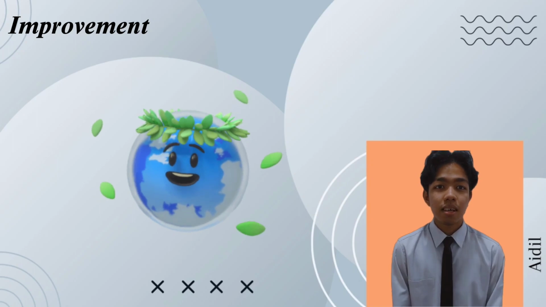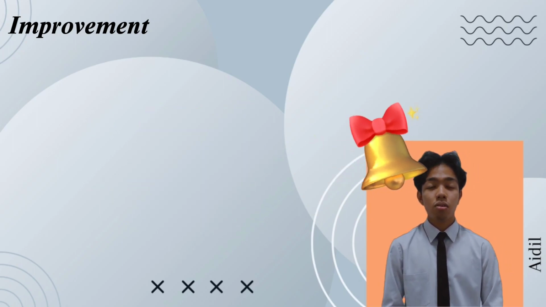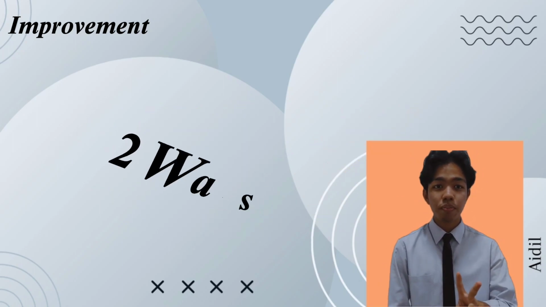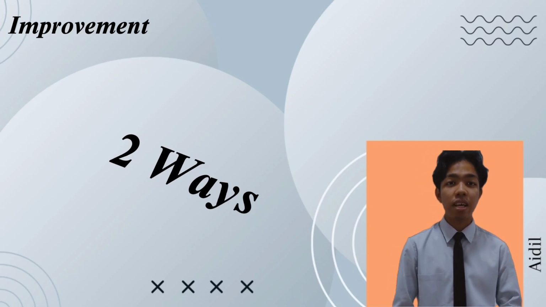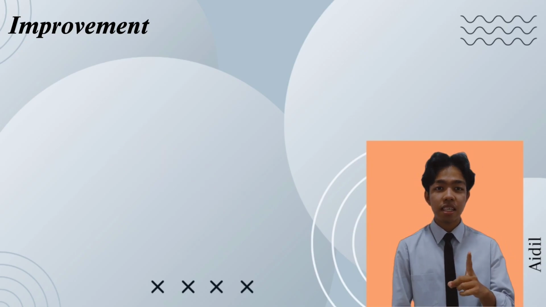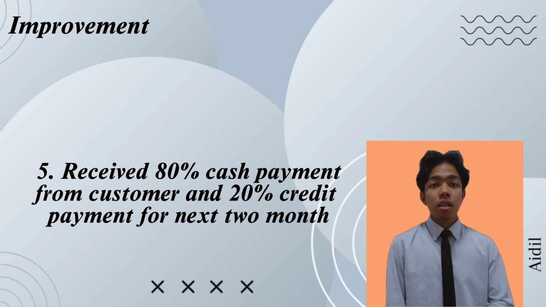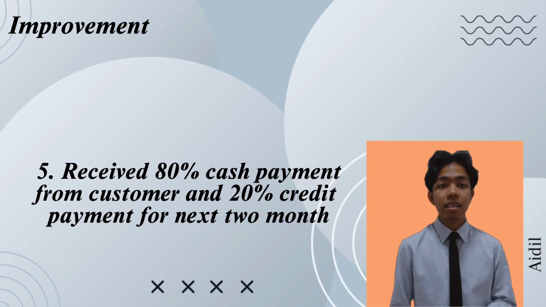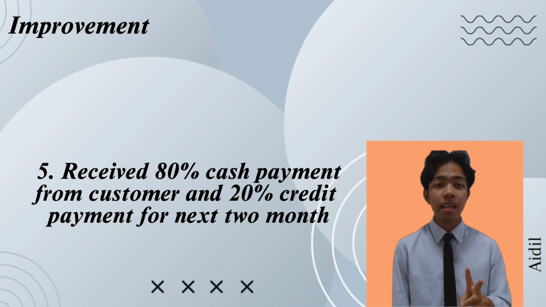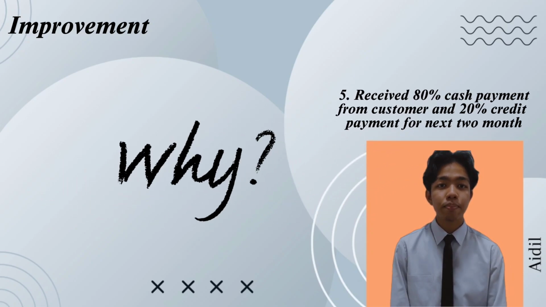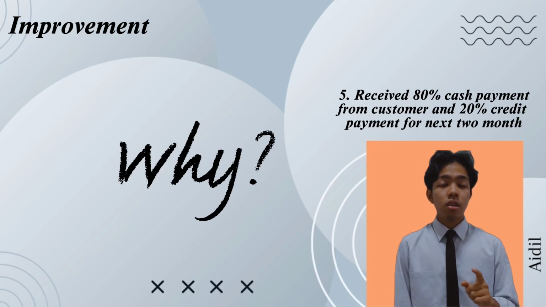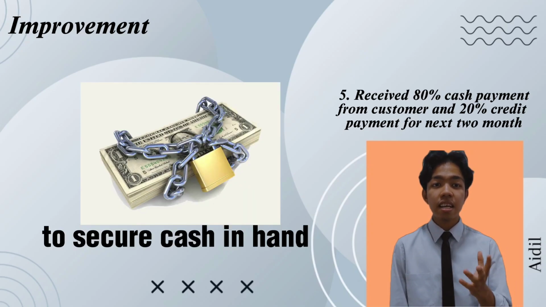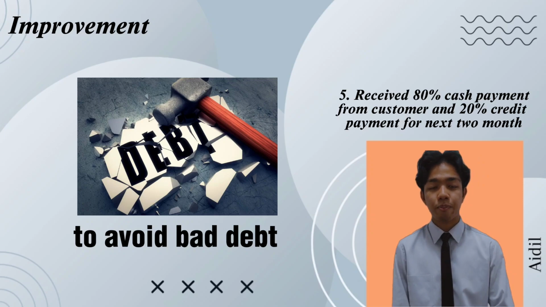Hi, now it's my turn to tell you two suggestions to improve our cash budget. The first suggestion is to receive 80% cash payment and 20% credit payment after 2 months. The reason is to secure our cash in hand and avoid bad debt.